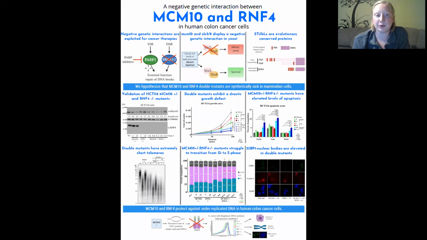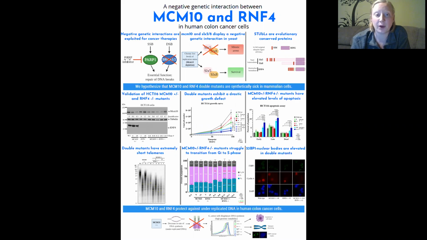Hello, I am going to tell you a story about the negative genetic interaction between the genes MCM10 and RNF4 in human colon cancer cells. So why do we care about negative genetic interactions? Well, this information can be and has been exploited to develop novel targeted cancer therapies.